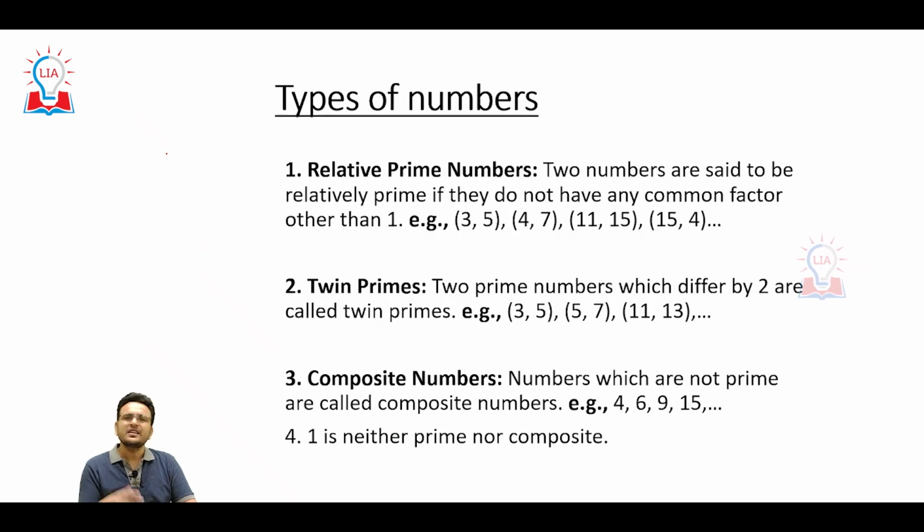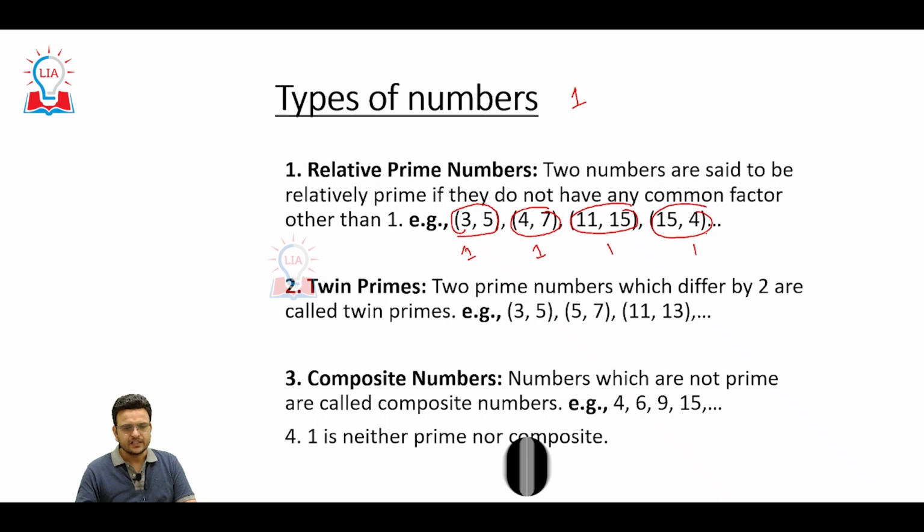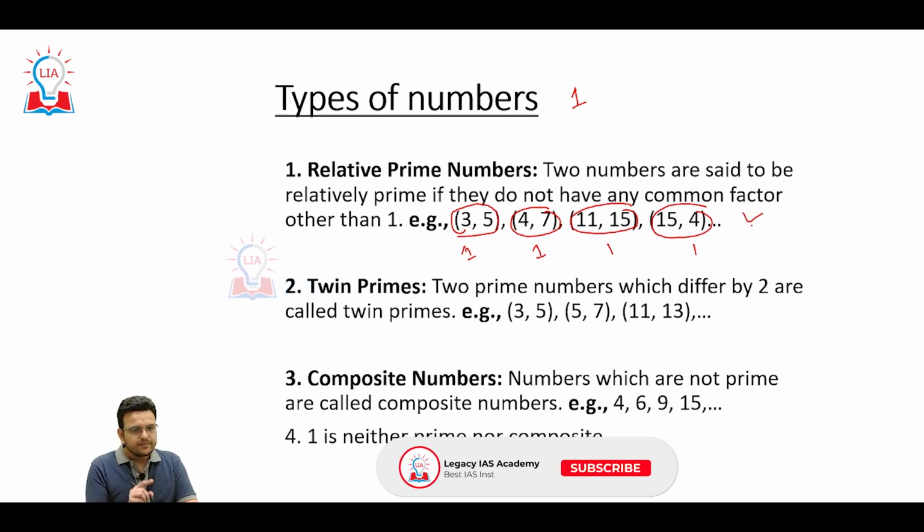Then there are other types of numbers, like relative primes. Simply, a given pair of numbers that have only one common factor, that is 1. Like 3 and 5 are divisible by only 1, 4 and 7 can be divided by only 1, 11 and 15 can be divided by only 1, 15 and 4 can be divided by 1. So these are relative prime numbers.